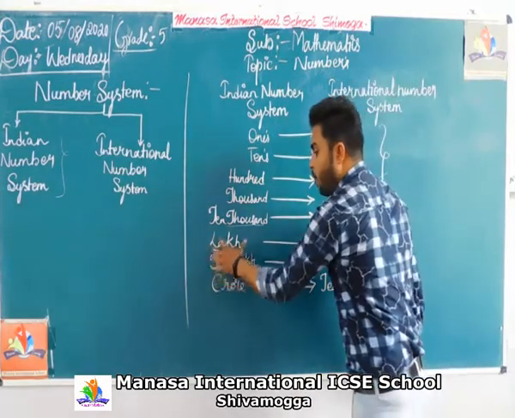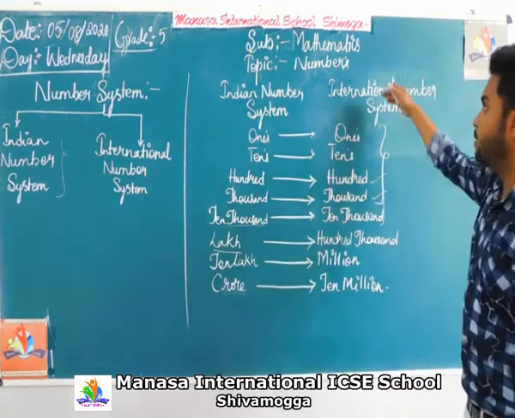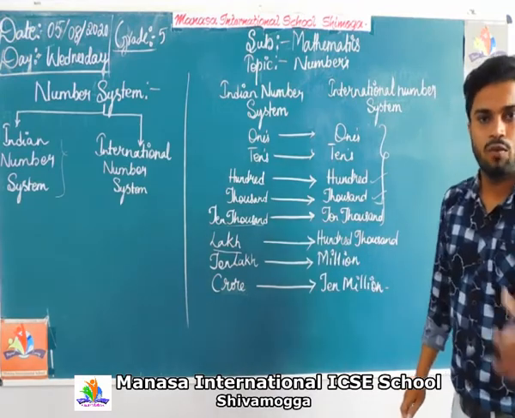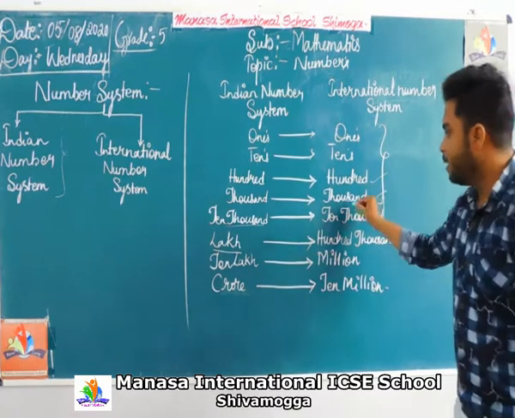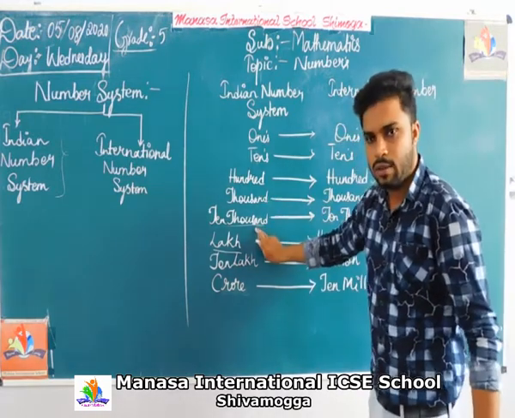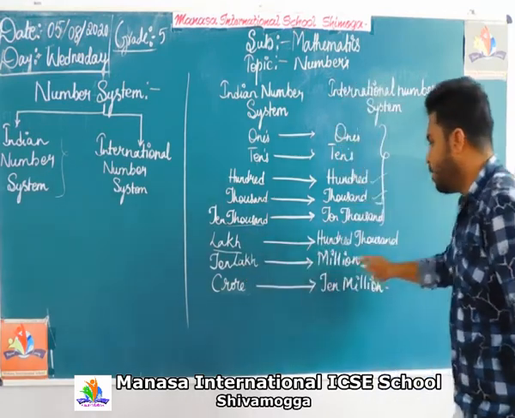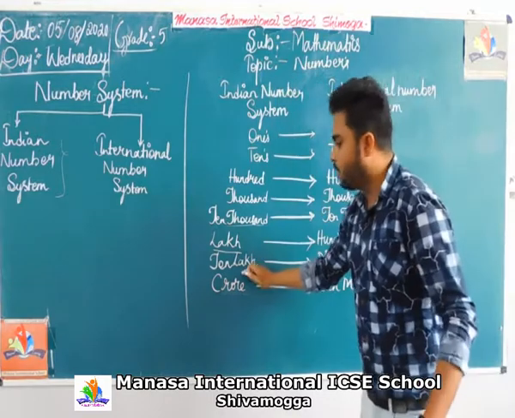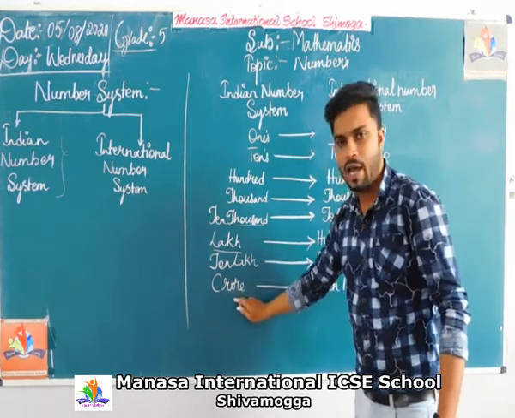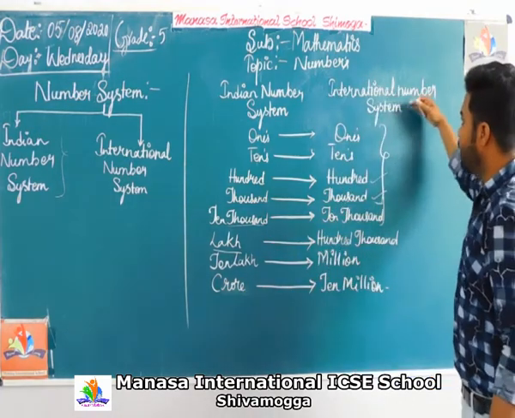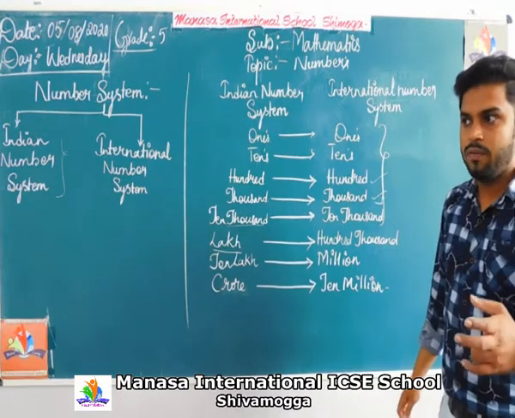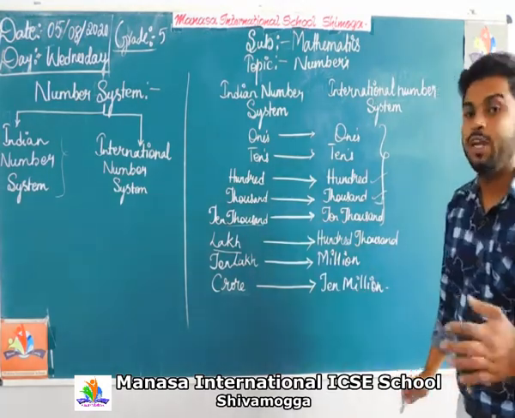In the international number system, we call this 10 lakh a million. Thousand, 10,000, 100,000, million, which in the Indian system is thousand, 10,000, lakh, 10 lakh. For 10 lakh, we call it a million. Next, after 10 lakh, in the Indian number system we write crore. At the same time, in the international number system, we write crore as 10 million.